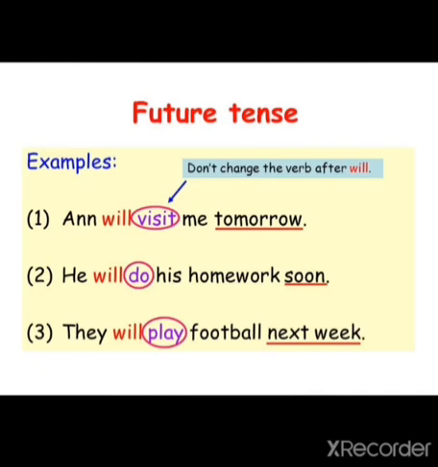So I'm giving you a very short activity. You don't have to write anything, you just have to solve it in your mind. You just have to make these affirmative sentences into negative and interrogative sentences. For example, I'm telling you one of the sentences. Anne will visit me tomorrow. This is affirmative. So what will be the negative of this? Anne will not visit me tomorrow. And the interrogative will be, will Anne visit me tomorrow? And at the end a question mark will come.